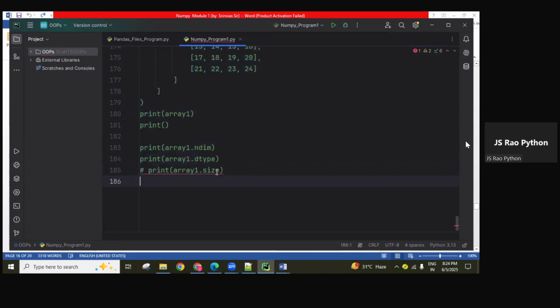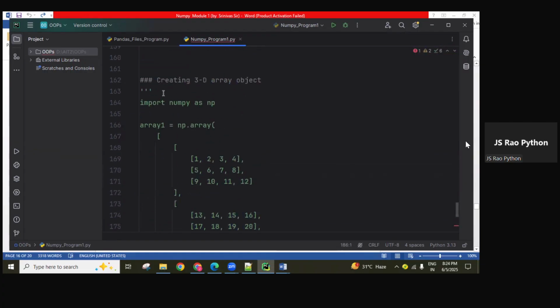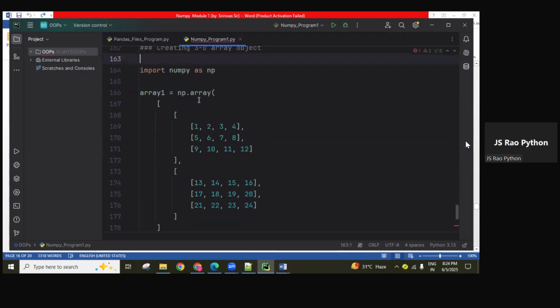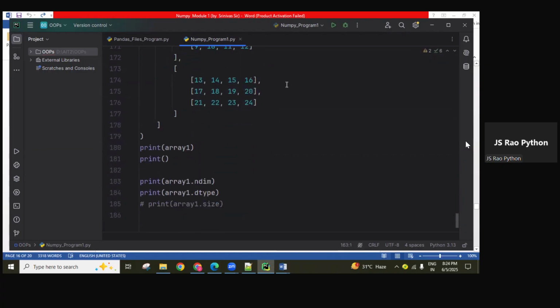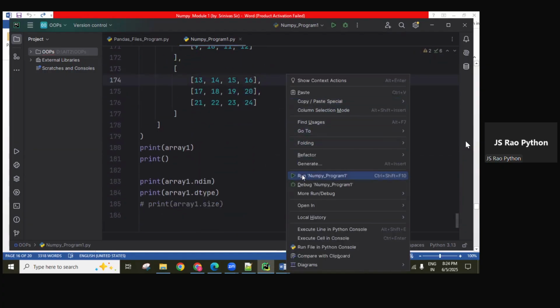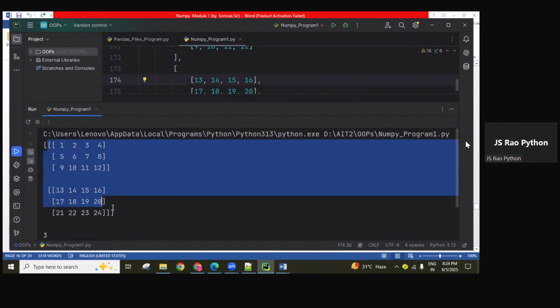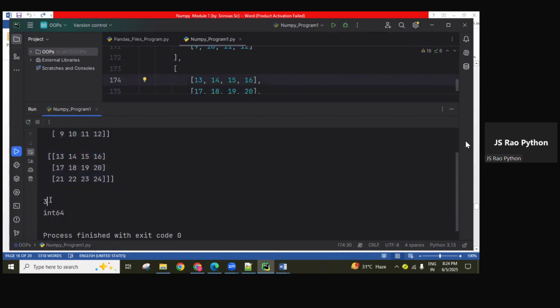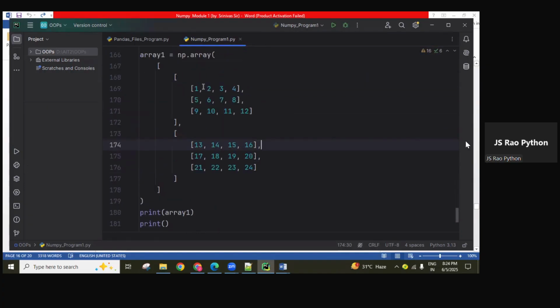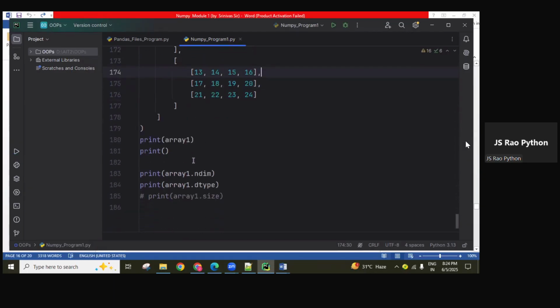Right now here we'll comment. Now check it. We used only ndim and dtype. See here, the entire array object is printing, and it is three dimensional with int64 format.